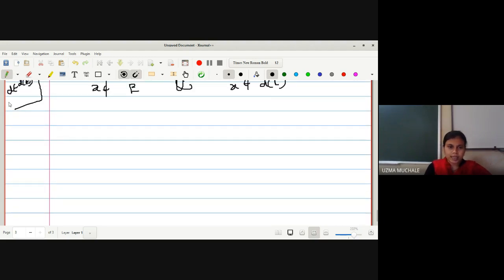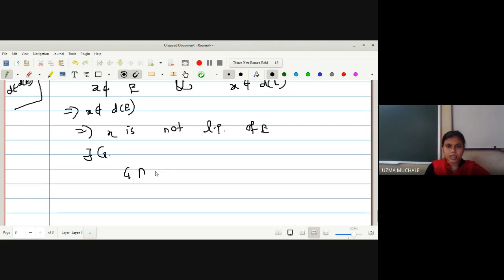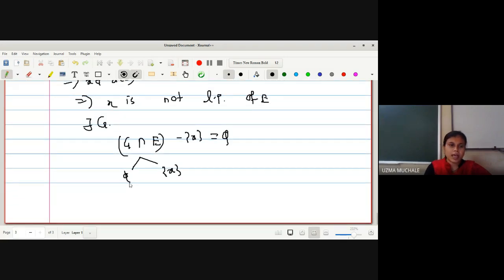Okay, now let us again use the definition. What is the definition? X does not belong to derived set of E means that X is not a limit point. So, what is the definition of a not a limit point? There exists an open set G such that G intersection E minus singleton X is equal to empty set. Right. So there are two possibilities again. This G intersection E is either an empty set or it is a singleton X. Then only the resultant is empty.